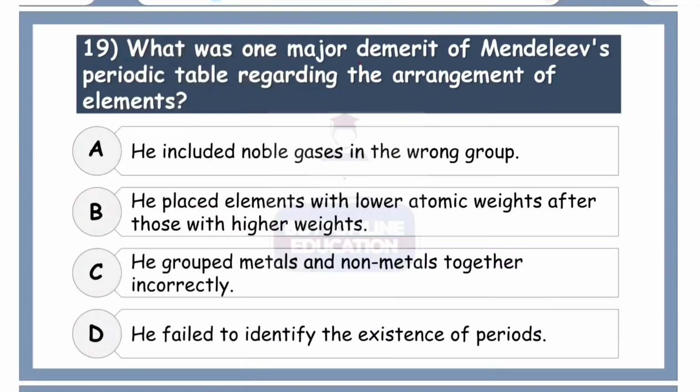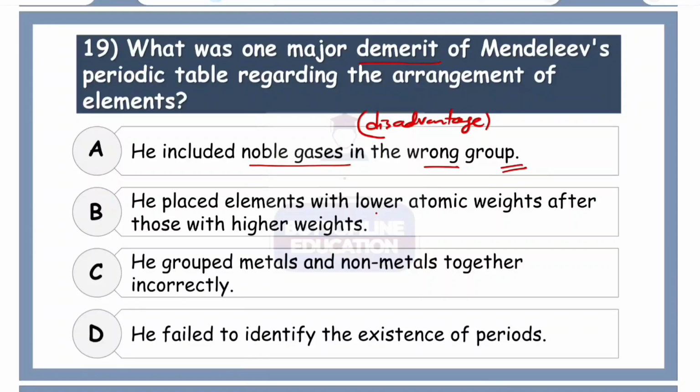Next question, what was the major demerit of Mendeleev's periodic table regarding the arrangement of elements? So demerit here basically means disadvantage, right, or the bad part about Mendeleev's periodic table. So he included noble gases in the wrong group. Okay, so what we can say is that is not a probable reason. Okay, we have to watch out for the other option.